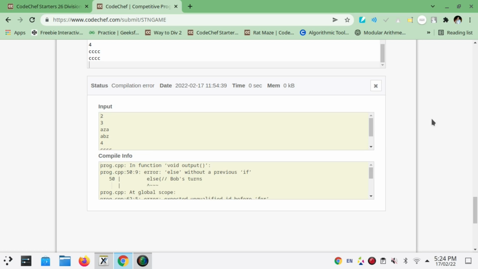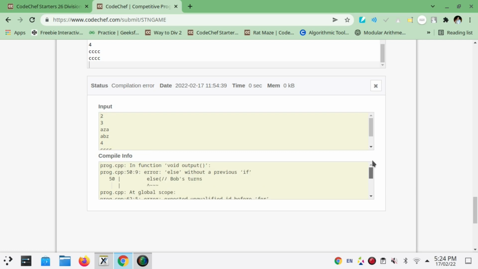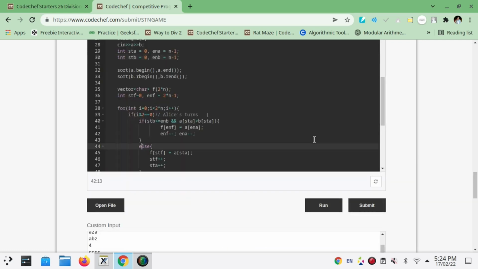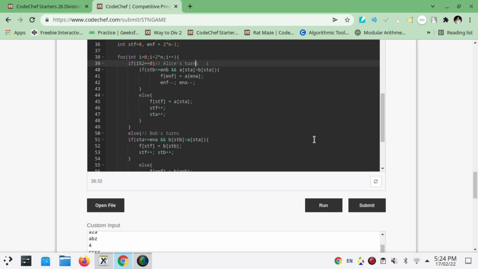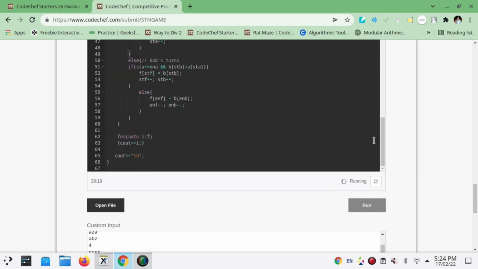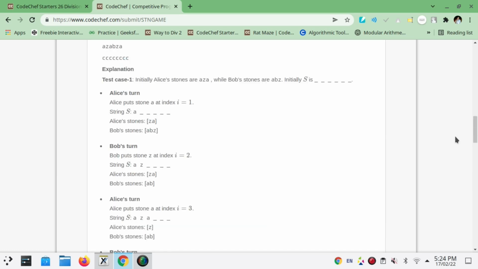Now it says else without a previous if. Okay, I commented it out, hoping now it will work. It's running, so thank God, no more compile time errors. It's giving AZA, BZA, and the output that we were expecting was AZA, BZA.